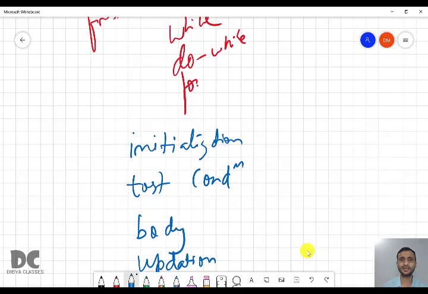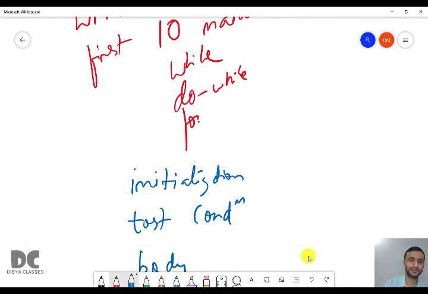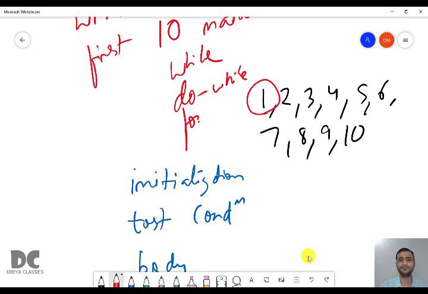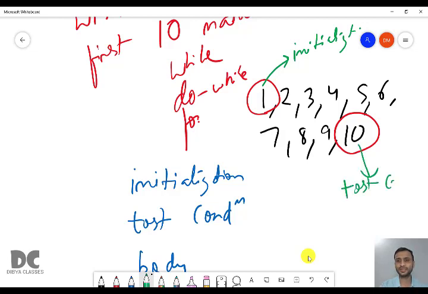In this case we know that we have to print 1, 2, 3, 4, 5, 6, 7, 8, 9, 10. We already know that you have to print from 1 to 10. What is the first value? 1 is the first value. And what is the last value? 10 is the last value. So remember, the first value is always the initialization, and the last value is always the test condition.